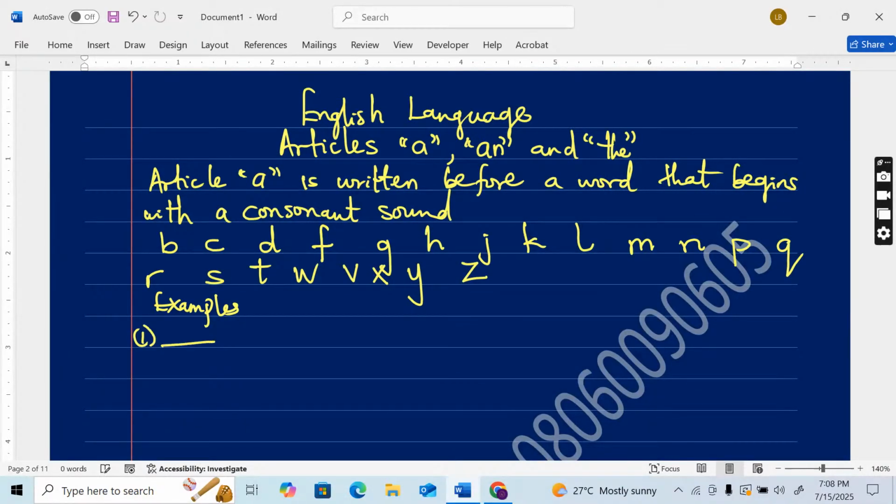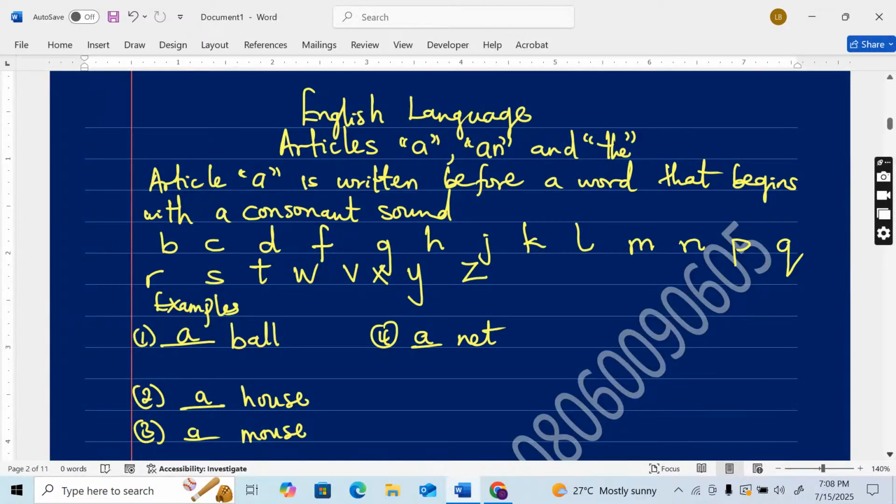If I have a space before the word ball, it begins with the first sound B. I did not say just the letter B, I mean the sound B. So I would say a ball. Number two, a house. Number three, a mouse. Number four, a net.